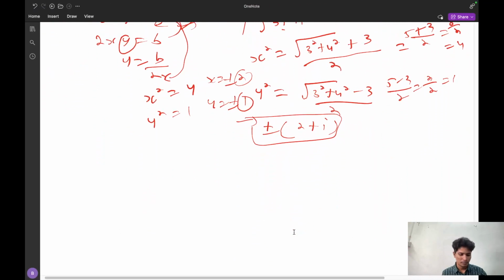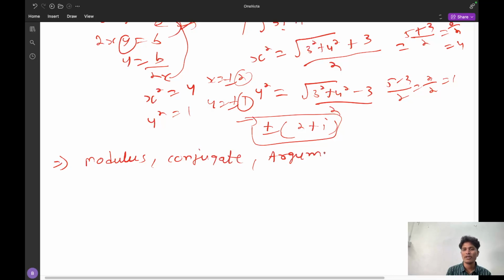Now if you observe, the next concept is I will discuss the three main concepts. The first concept is modulus, the second concept is conjugate, and the third concept is argument. These three are the important concepts. Now you have to understand what is modulus, what is conjugate, and what is argument.